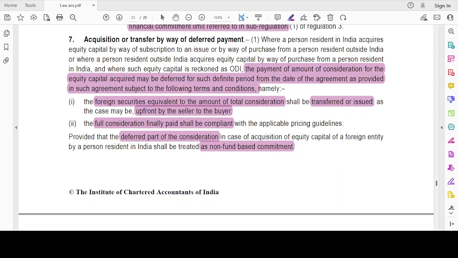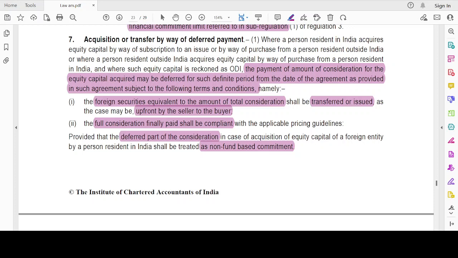See, I have obtained or purchased the equity capital as a loan. For example, I've said that I will pay the consideration sometime later. Okay, deferred, but for a definite period of time. Namely, the foreign securities equivalent to the total amount of consideration shall be transferred or issued, as the case may be, upfront by the seller to the buyer. I should obtain the foreign securities first, and the full consideration finally paid shall be compliant with the applicable pricing guidelines, which means it should be at arm's length price. If not, it should be supported by a registered valuer, right?